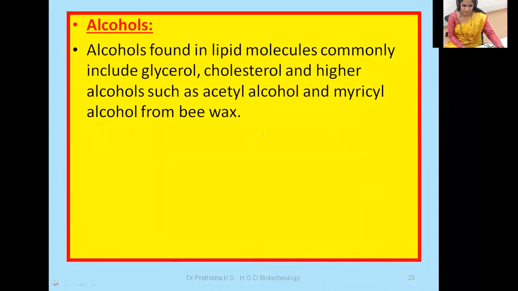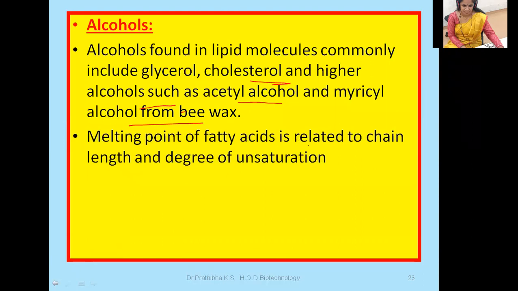Alcohols found in lipid molecules commonly include glycerol, cholesterol, and higher alcohols such as cetyl alcohol and myricyl alcohol from beeswax. So this is about the alcohols. The melting point of a fatty acid is related to chain length and degree of unsaturation. We'll understand this in the physical properties of the lipids. So you need to keep in mind that the melting point of a fatty acid is related to the chain length. Based on the chain length, this melting point will differ, and also based on the degree of unsaturation.